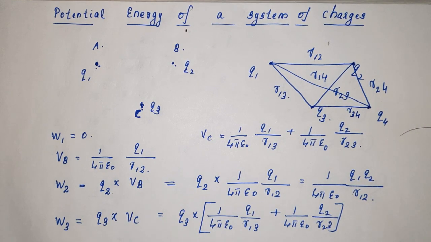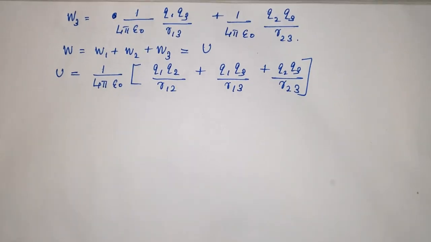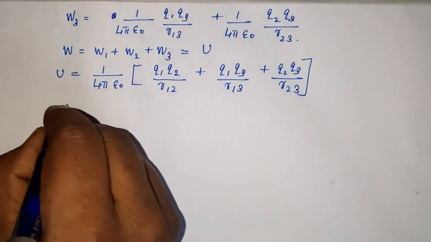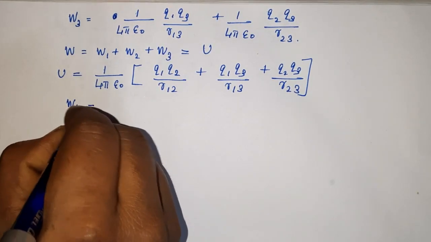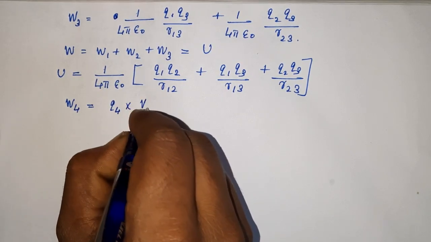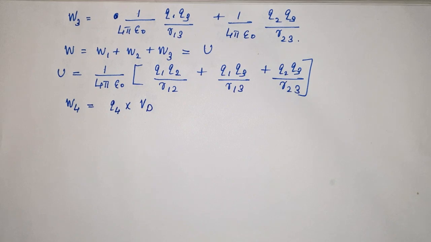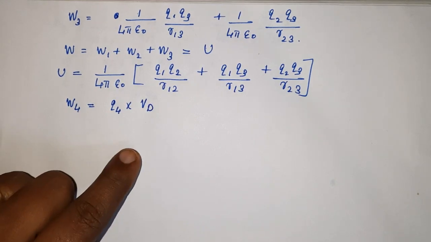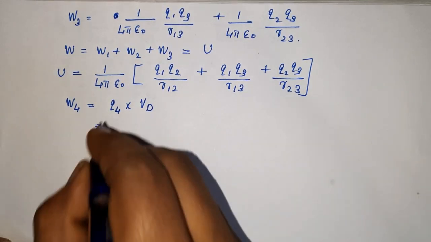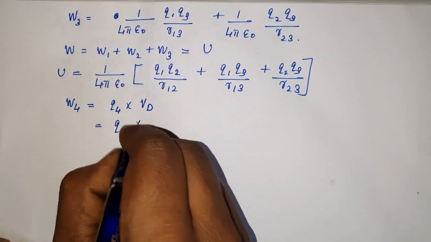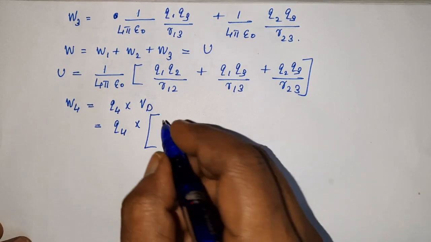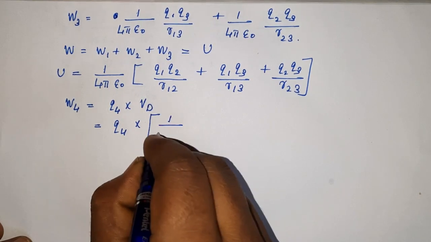So we have already found the work done to bring the three charges. Now what will be the work done in bringing the fourth charge? Suppose I write it as W4. W4 will be Q4 into the potential at that position. Let that point be D. So what is the potential at D? Which charges produce the potential at D? Potential at D is produced by Q1, Q2 and Q3. So what will be the expression for that potential?